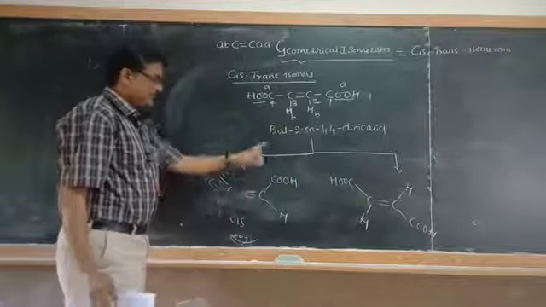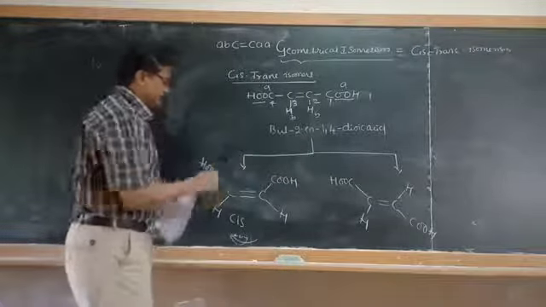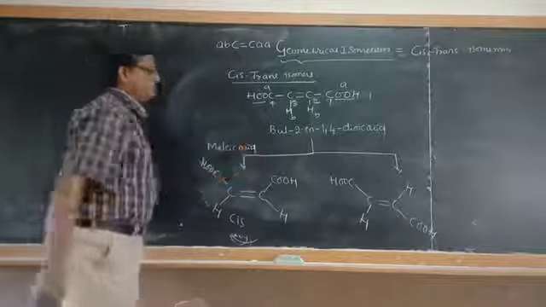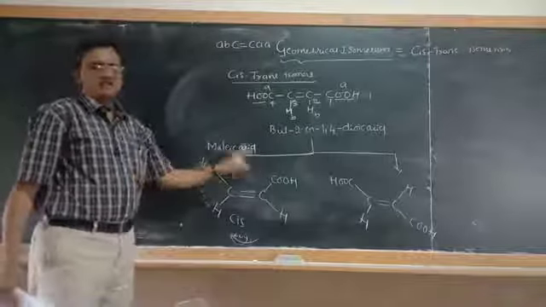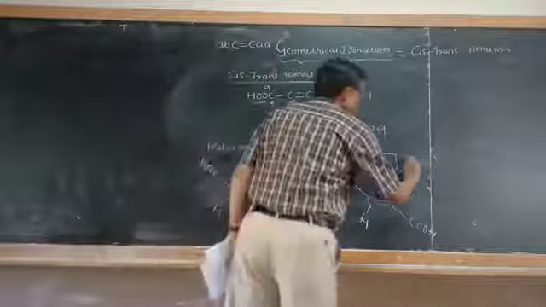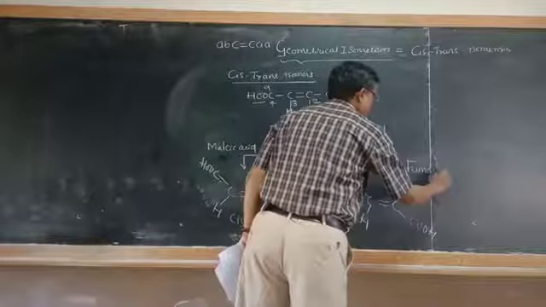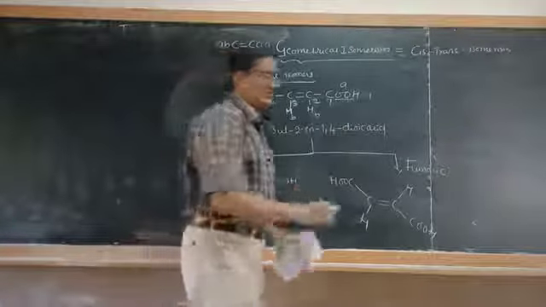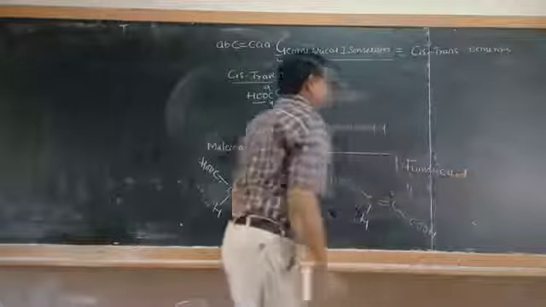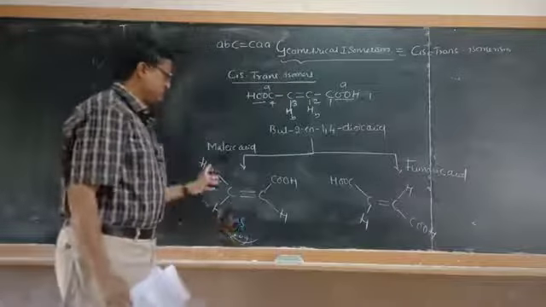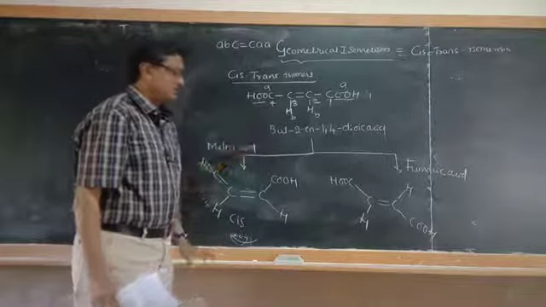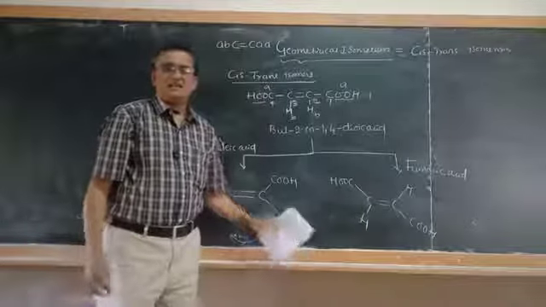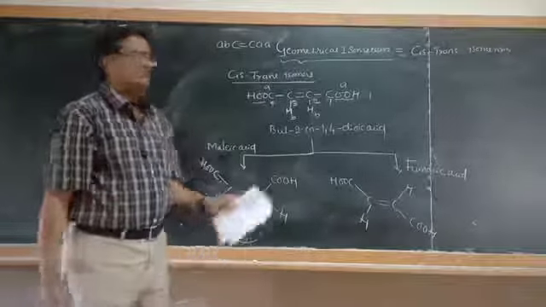However, cis but-2-ene-1,4-dioic acid is called maleic acid, and the trans isomer is called fumaric acid. You should remember this. So this is how you can explain what cis-trans isomers are and give examples.